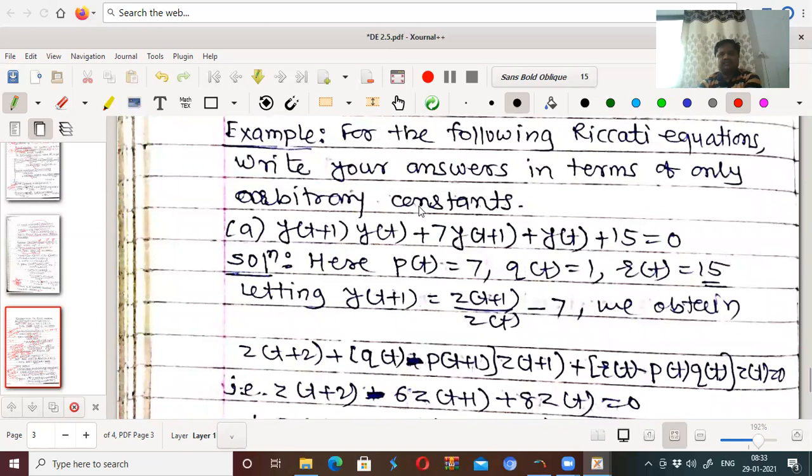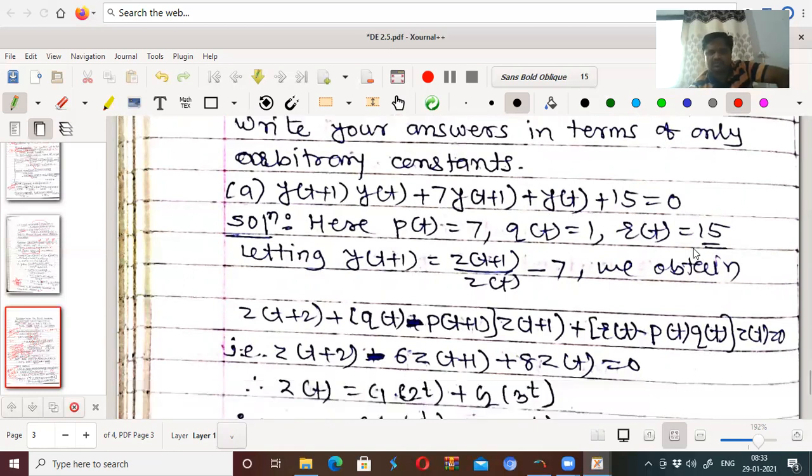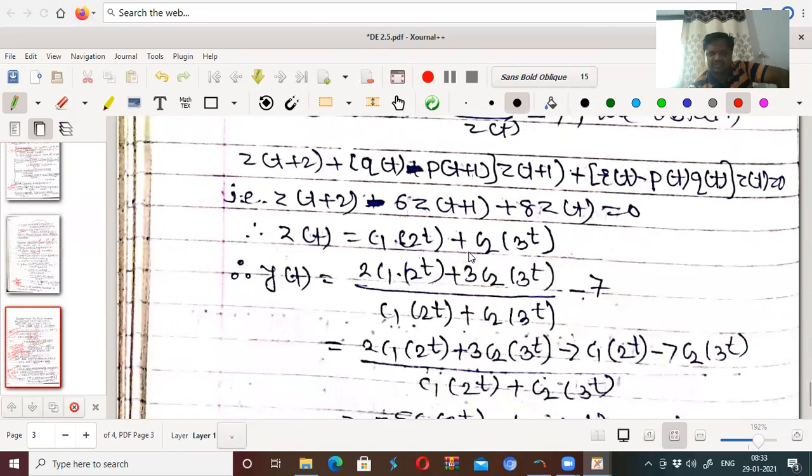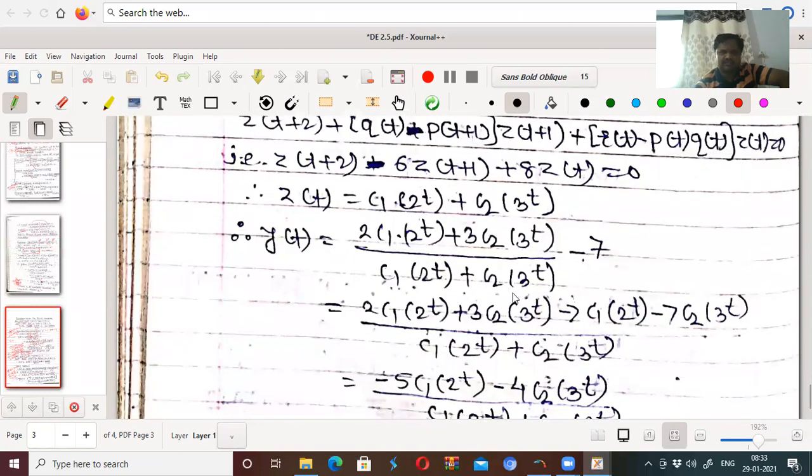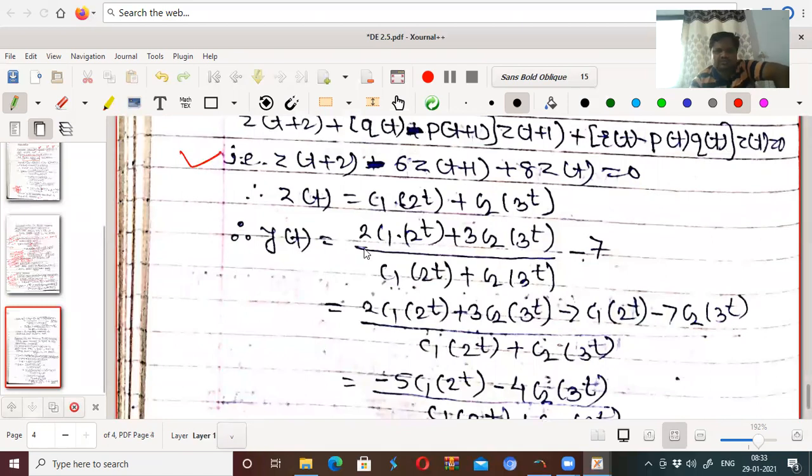For the following recurrent equation, write your answers in terms of only arbitrary constants. Okay. So y(t+1) y(t) plus 7y(t+1) plus y(t) plus 15 equal to 0. Here p(t) is your 7, q(t) is your 1, r(t) is your 15. You use this substitution, you will get an equation of this type: z(t+2) minus 6z(t+1) plus 8z(t) equal to 0.